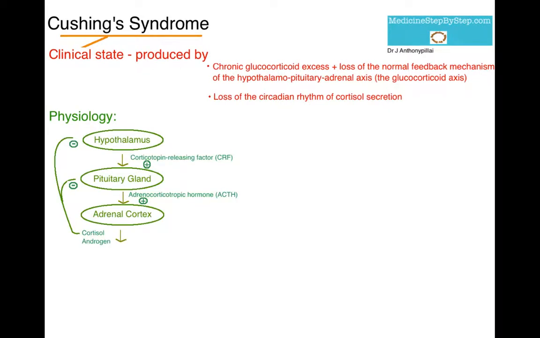You should at this point understand the normal physiology of the glucocorticoid pathway. So, normally, the hypothalamus secretes corticotropin releasing factor, CRF, which stimulates the pituitary gland positively to secrete adrenocorticotropic hormone, ACTH. ACTH then acts positively on the adrenal cortex to stimulate cortisol and androgen secretion. The cortisol then has negative feedback on the hypothalamus and pituitary gland. This is the glucocorticoid axis to regulate cortisol secretion. So to summarize, in Cushing syndrome, there's excess cortisol.